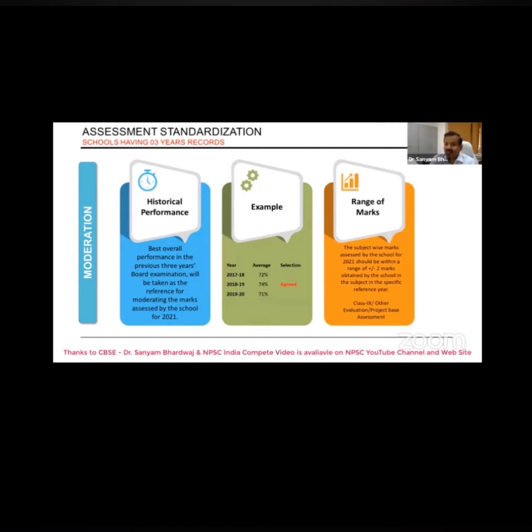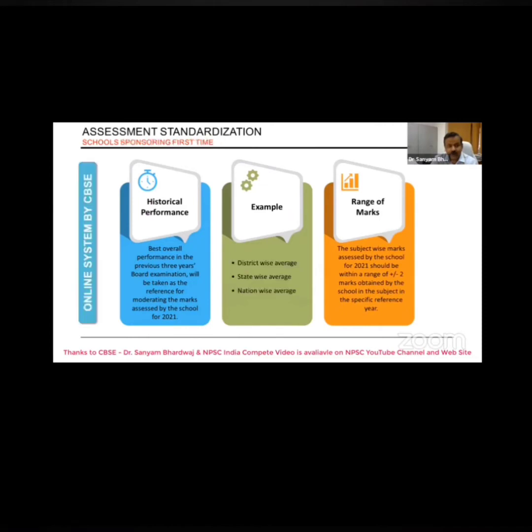So this kind of activity is known as the moderation of the marks or adjustment of the marks. It is not that moderation means you would be giving some marks to rectify the mistakes of the system. There is no mistake in the system, because we are considering that every time this has been set by you, your teachers, and that would be of a similar difficulty level, everything would be similar only.